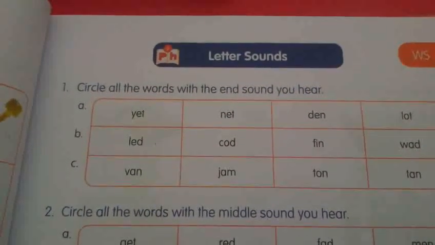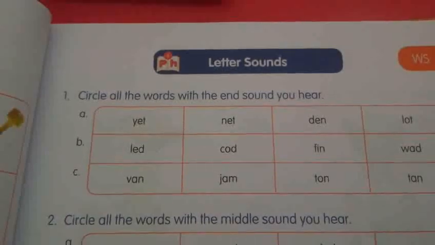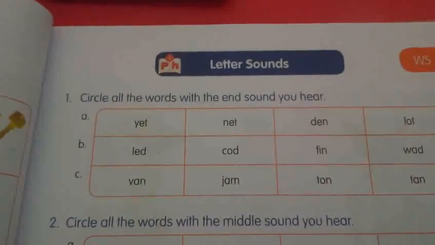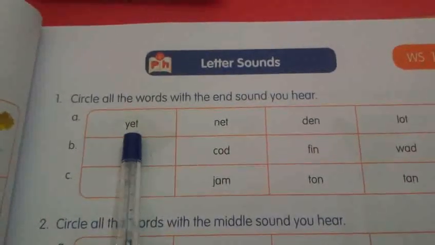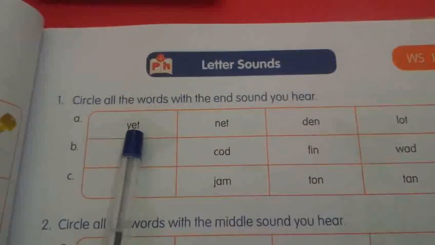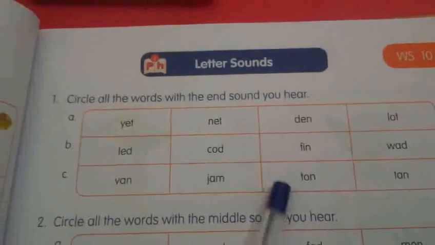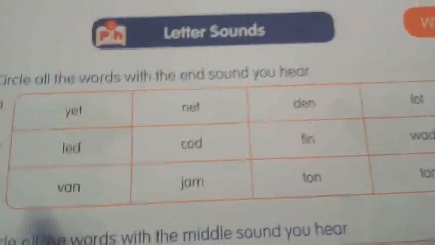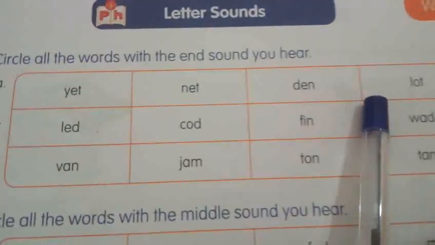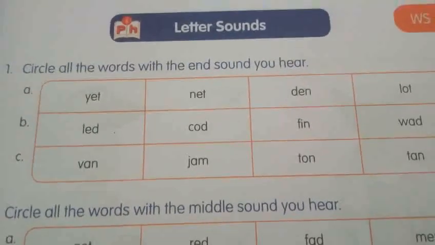Now I will say the letter sound and you have to circle all words with the end sound you hear. End sound means what? This is a 3-letter word. Beginning sound, middle sound and end sound. You have to circle this. Are you ready? See the first one. Shall I say now?